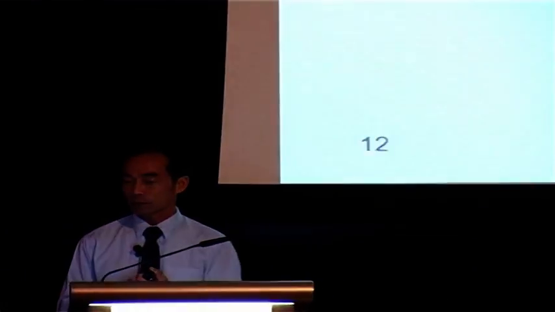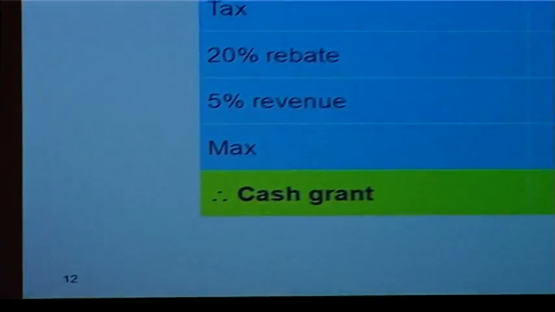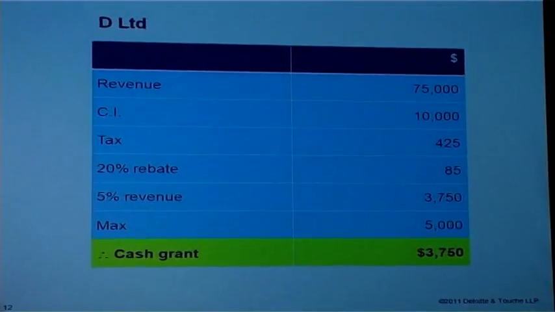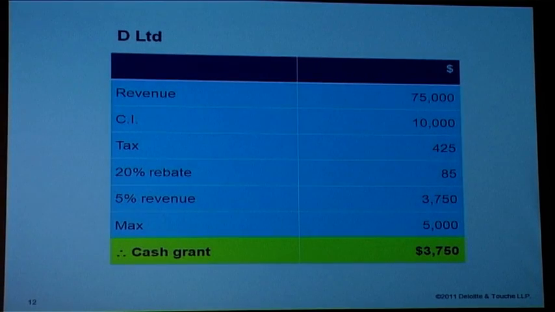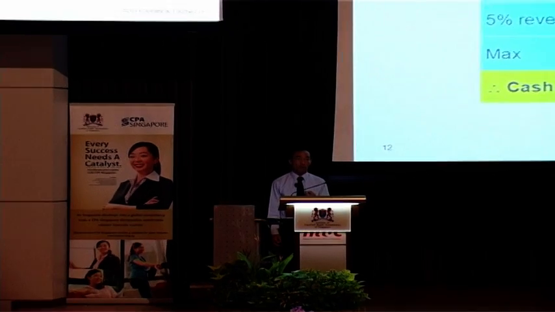So let's look at another example. C Limited, revenue 75,000, chargeable income 10,000, tax 425, 20% rebate on tax payable $85. When we look at the cash grant, 5% of revenue is 3,750, maximum 5,000. Now the rebate is less than the cash grant, so we get the cash grant, but we take the lower of 5% of revenue or 5,000, whichever is the lower. So now the cash grant will be 3,750. So that's how the cash grant will work.